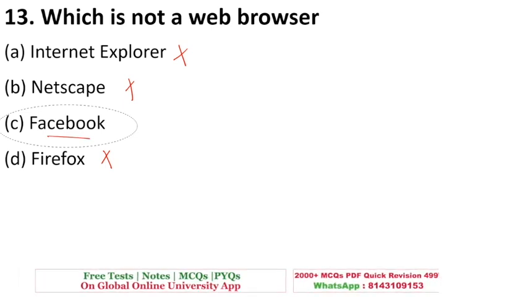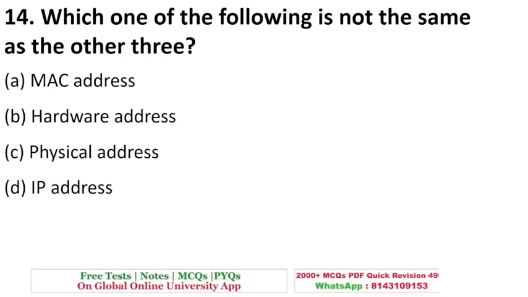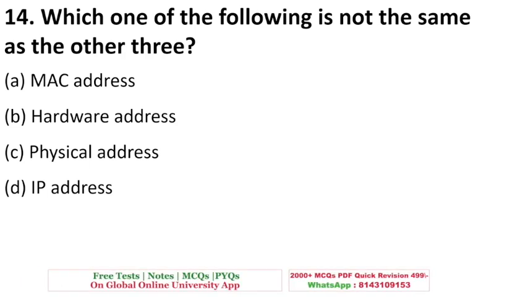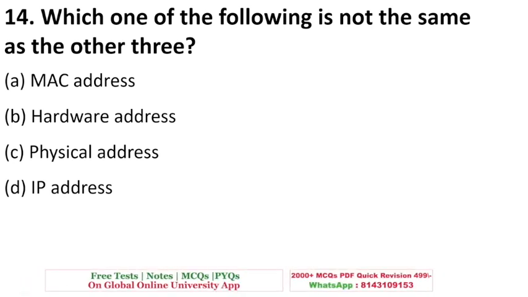That is why C is the answer. Which one of the following is not the same as the other three? MAC address, hardware address, physical address, or IP address.